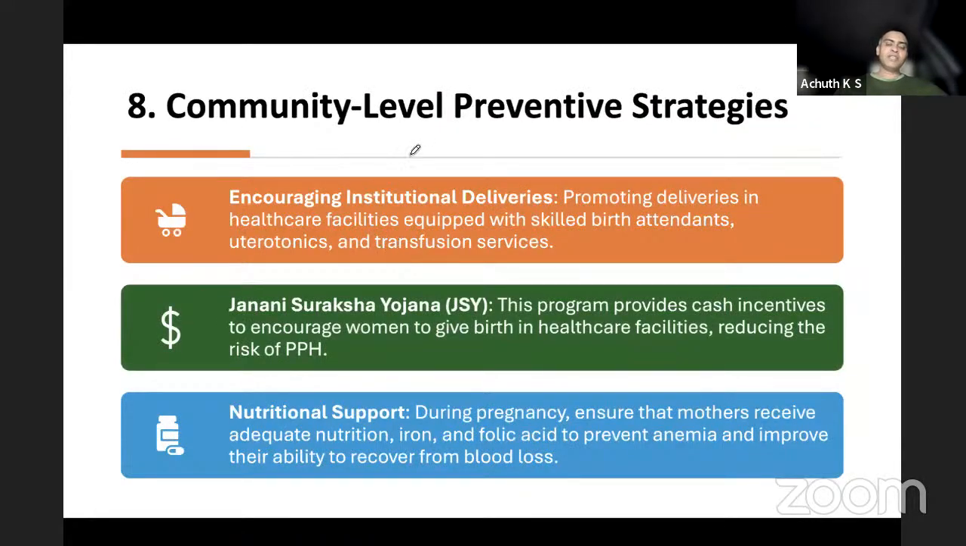Community level preventive strategies: educate that all deliveries should happen at a hospital. JSY is available to provide the services, and nutritional support is provided through ICDS and other programs to maintain adequate nutrition and folic acid so that their HB is maintained.